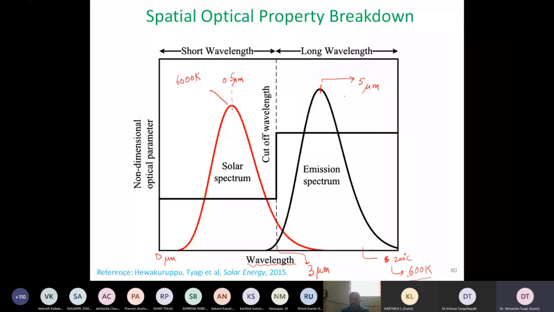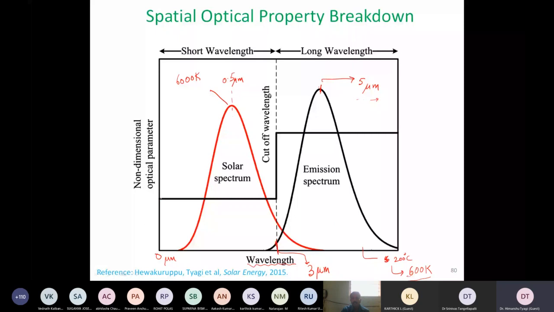What it means is that we have a very good split between the incoming solar spectrum and the outgoing emission spectrum. Because anything in this world which has a certain temperature has to emit thermal radiation. And if there is no overlap between them, or the overlap is very little, then we can use the technical term solar selective surface.